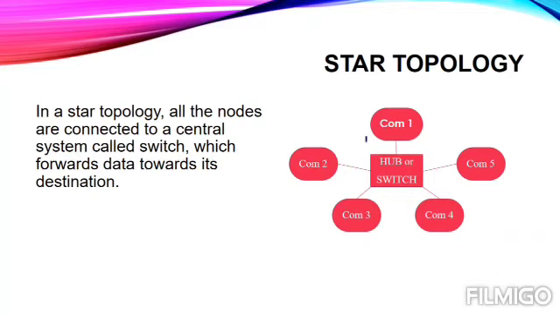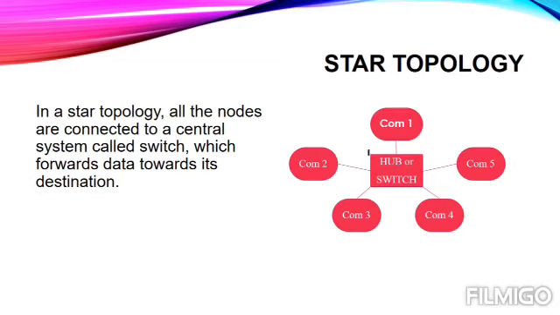And one more best thing is that in this topology we have a central device, a central hub or a switch, and this central hub or switch manages the data traffic also. So it means that if one or more computers are asking for a common resource, in that case this hub or this switch will easily prioritize the requests.